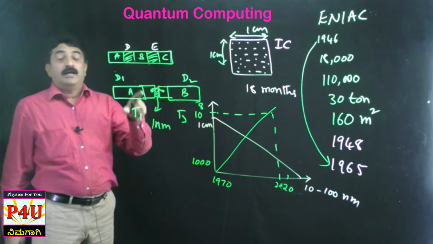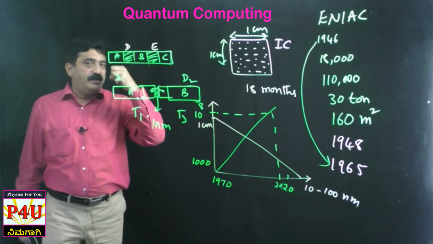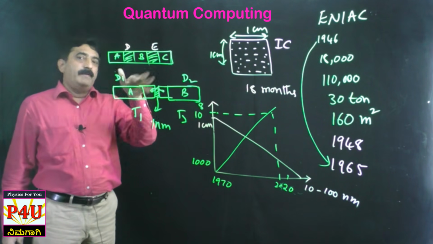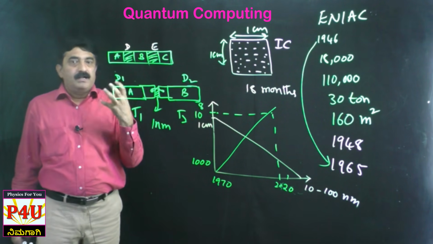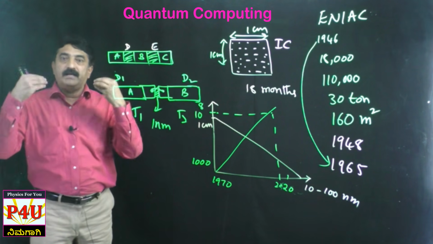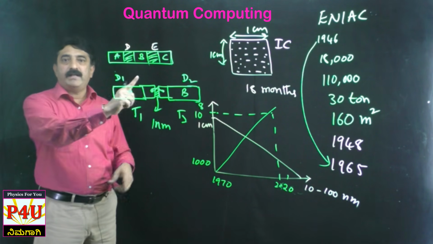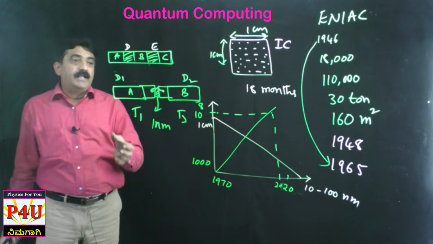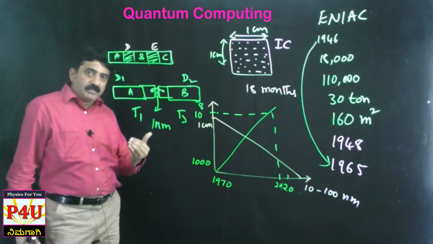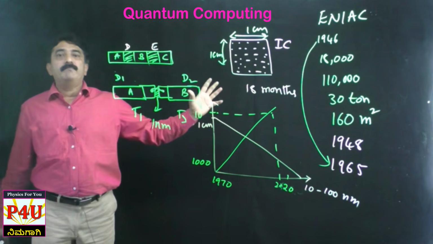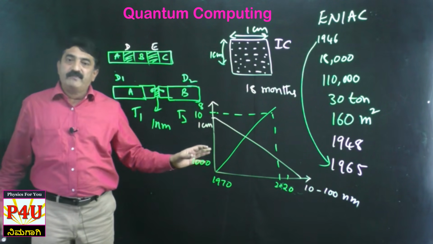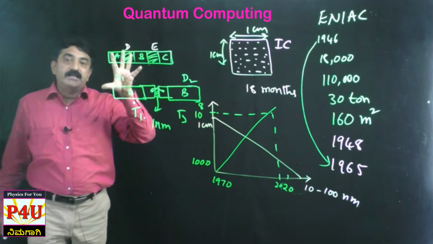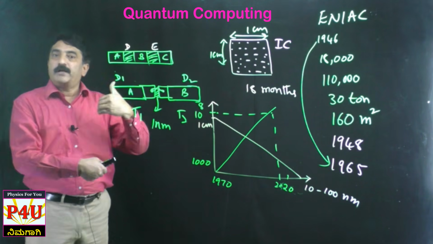Basically it is the transistor or semiconductor. If something happens at the transistor level itself, definitely the overall function will be hampered. If I am correct, the transistor is something like our blood. If something happens to the blood, definitely it will reflect in the body in the form of some diseases. Like that, if something happens within the transistor, if electrons are totally misbehaving, behaving in a different manner, then definitely the transistor will not function. Okay, this is what is going to happen if the spacing keeps on reducing.